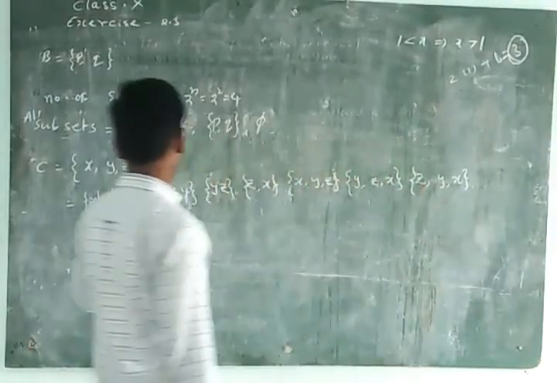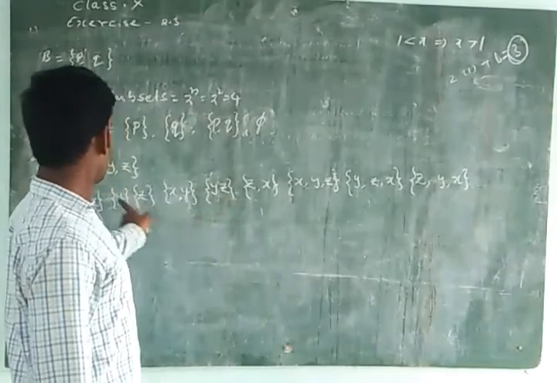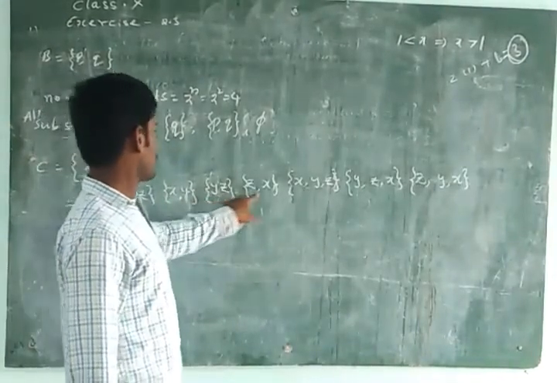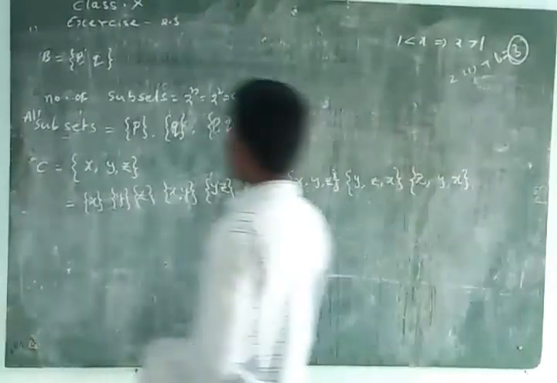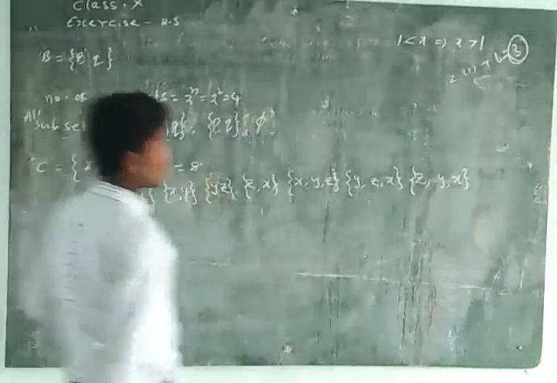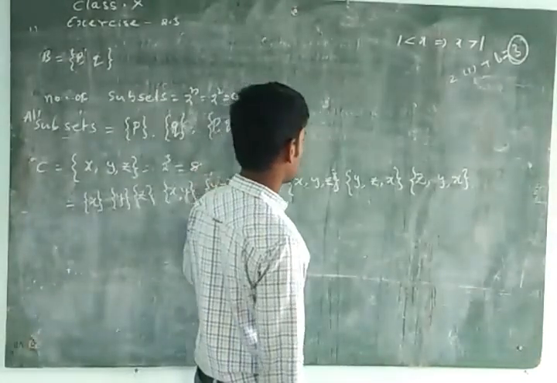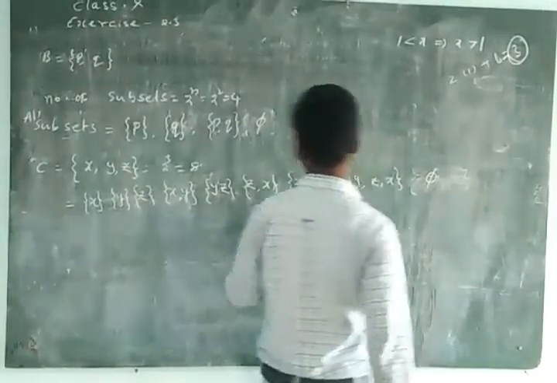How many are there? 1, 2, 3, 4, 5, 6, 7, 8. Here 2 cubed is equal to 8.